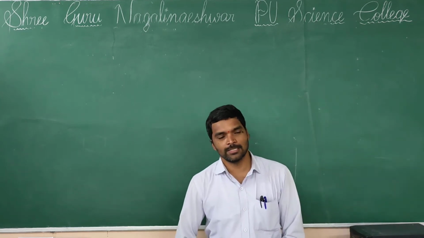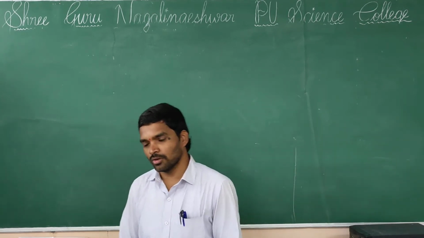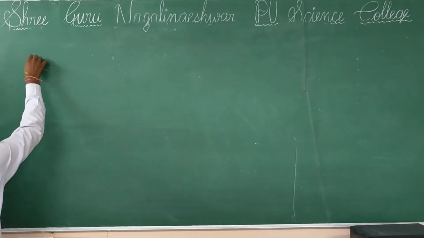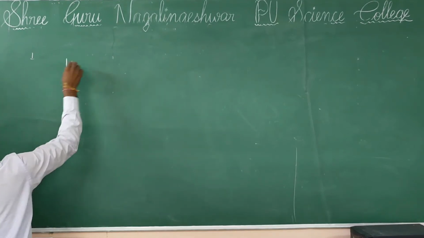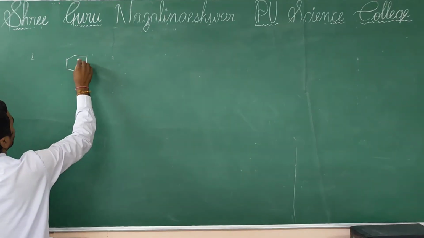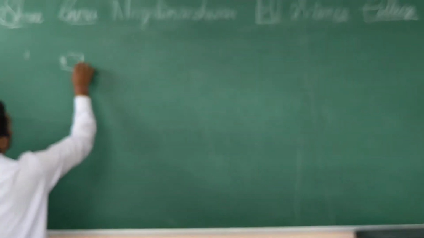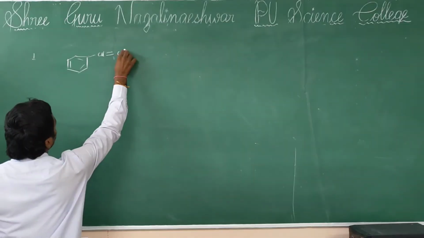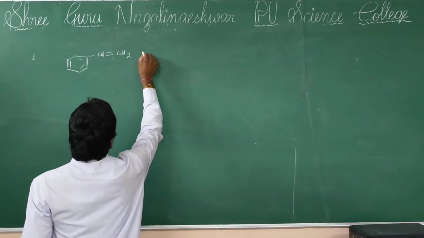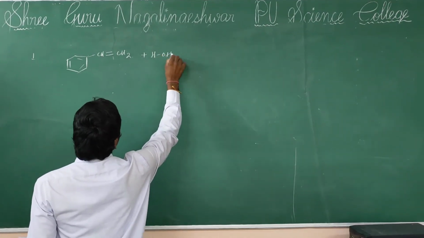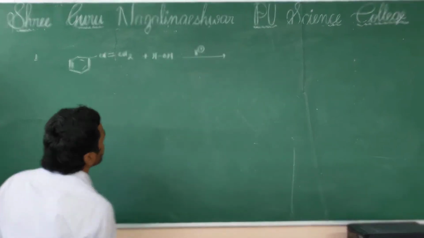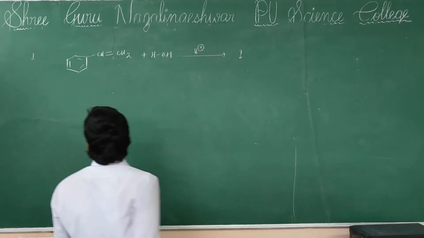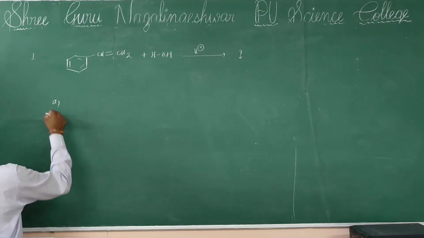Today, let us discuss some important questions for KSET level preparation on the basis of preparation of alcohols. In that, the first question is: styrene undergoes hydrolysis in the presence of acidic medium, then formation of. Here your options are